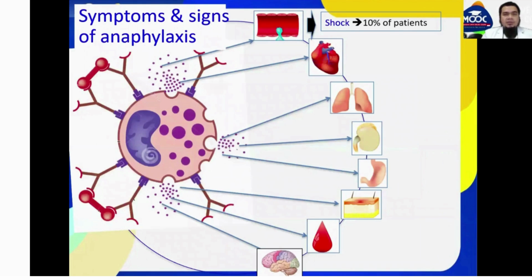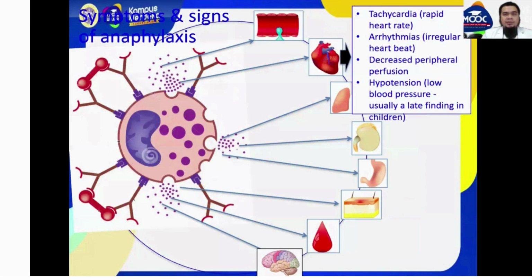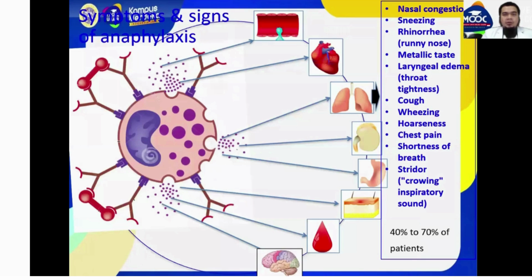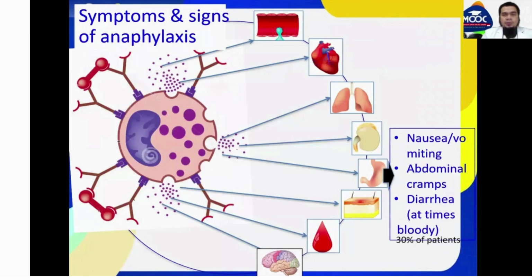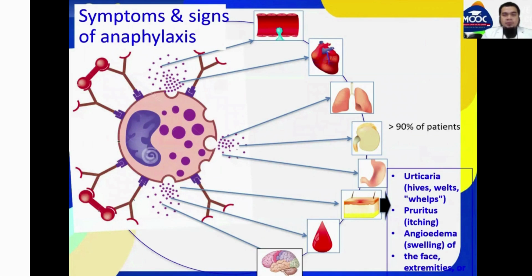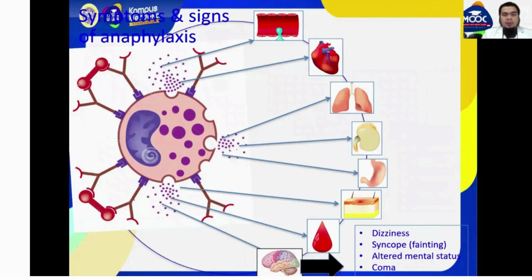Anaphylactic shock occurs in 10% of patients. In the heart, tachycardia, arrhythmias, decreased peripheral pulsation, and hypotension can occur. In the lung, there is nasal congestion, sneezing, rhinorrhea, wheezing, and others. In the GI tract, there is nausea, abdominal cramps, and diarrhea. In the skin, there is urticaria, pruritus, and angioedema, and neurologic manifestations include dizziness, syncope, and coma.